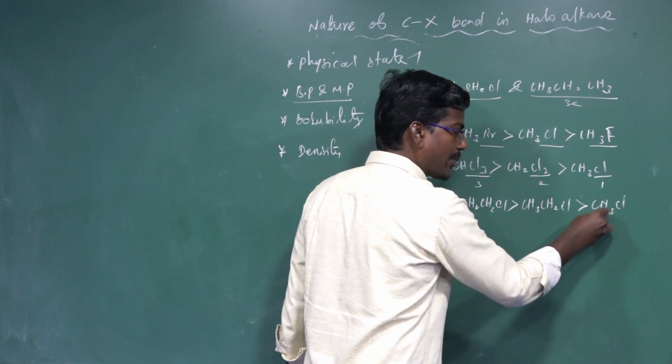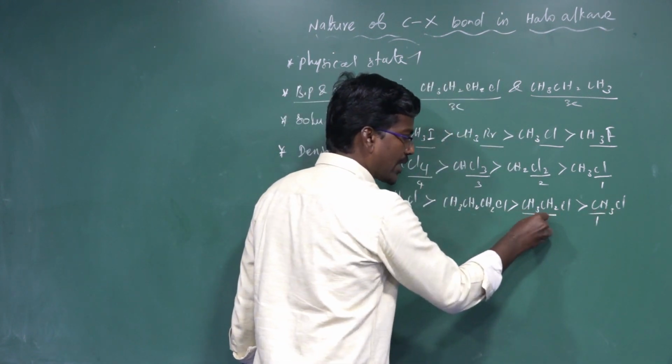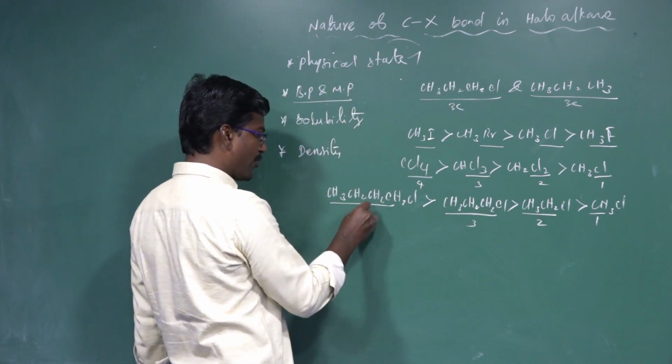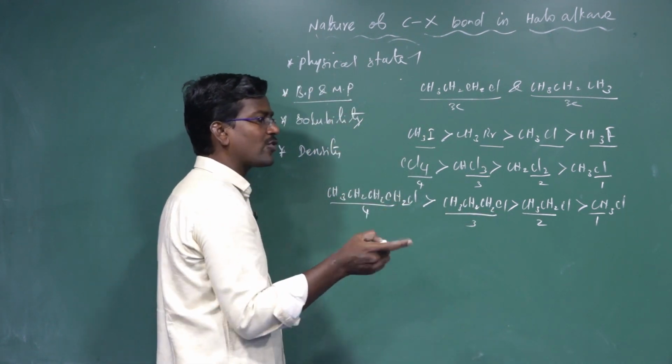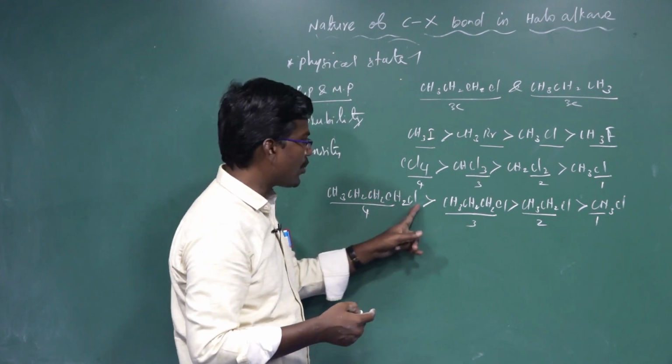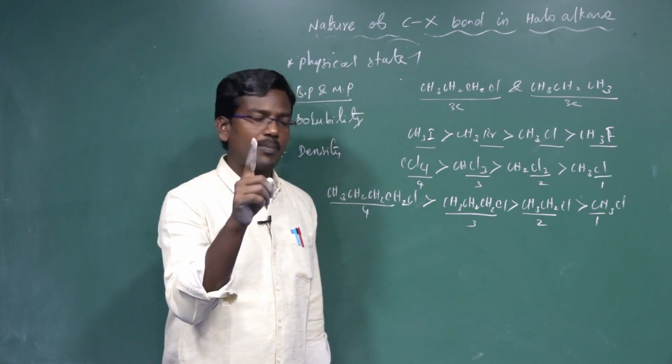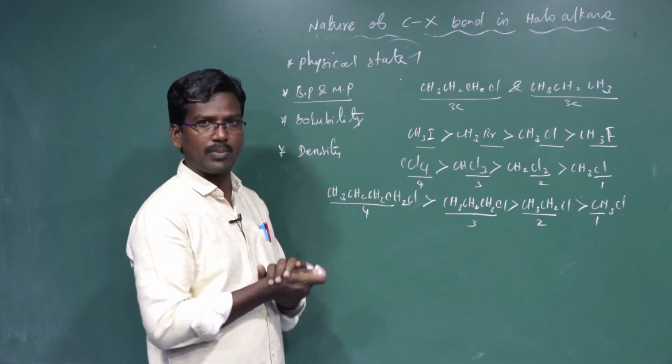How many carbons does it contain in total? One carbon. That compound? Two carbons. That compound? Three carbons. That compound? Four carbons. So the number of carbons increases while the number of halogens stays the same, one halogen, and the boiling point and melting point increase.